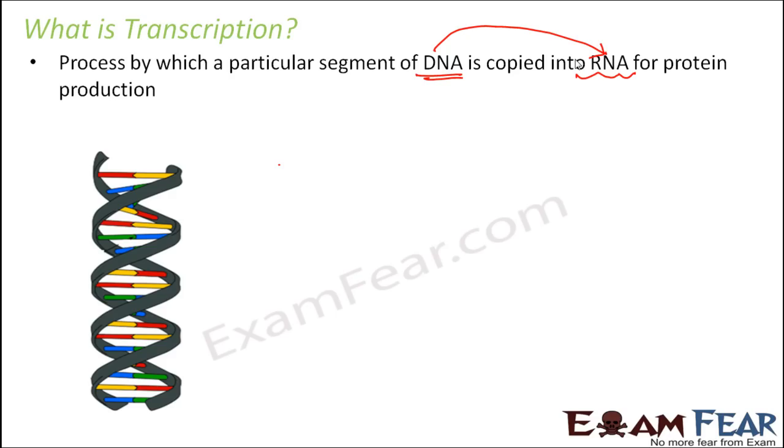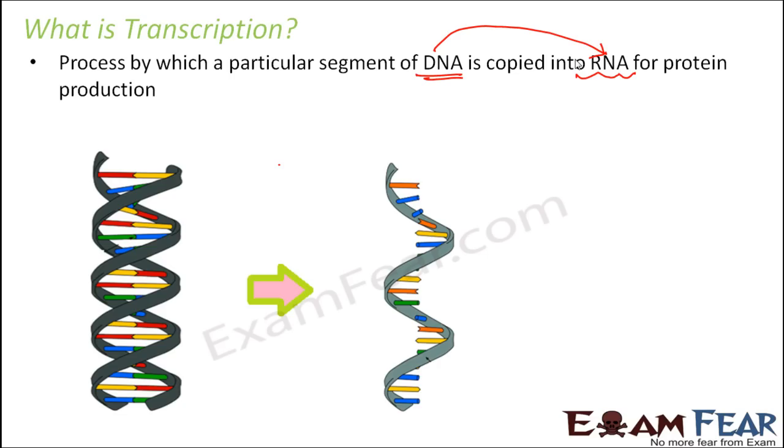If we want that to happen, then the information which is stored in DNA needs to be expressed. And for expressing that information, proteins need to be synthesized accordingly. And for that protein synthesis, RNA has to be created, and that RNA will code for protein synthesis.